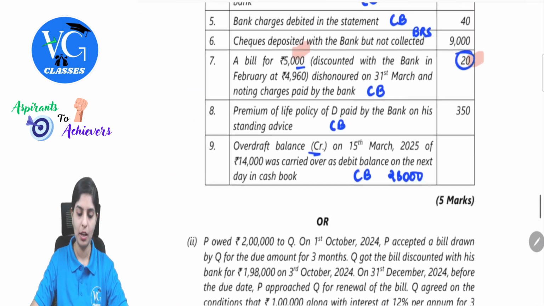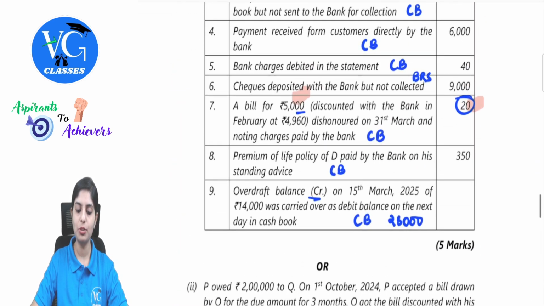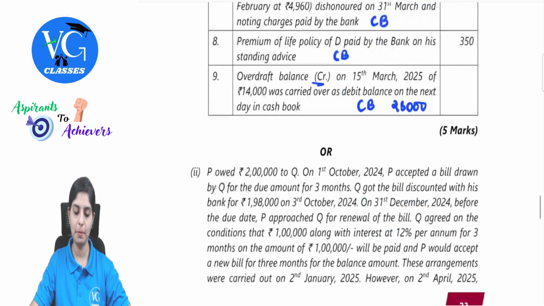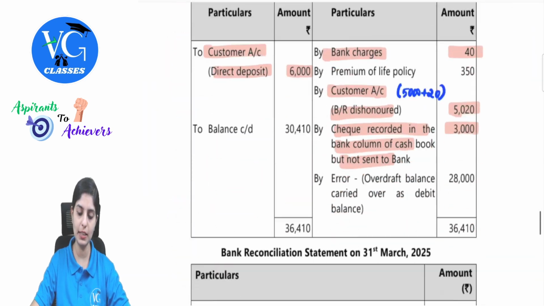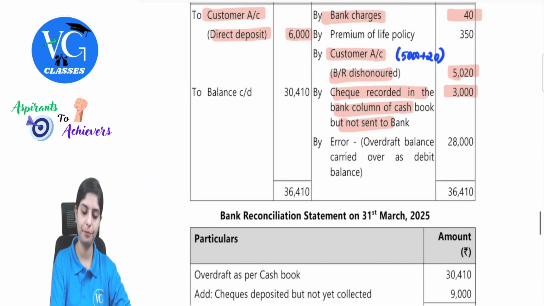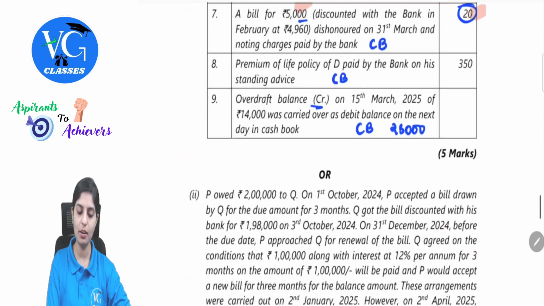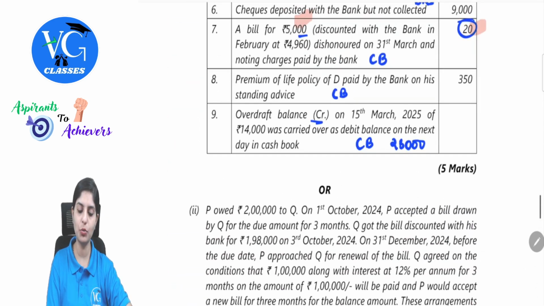Next. Then we have premium of life policy of D paid by the bank on his standing advice. So this is in the nature of your expense. It is already recorded in the bank statement but not in the cash book. Coming on the payment side, premium of life insurance policy 350. Clear?